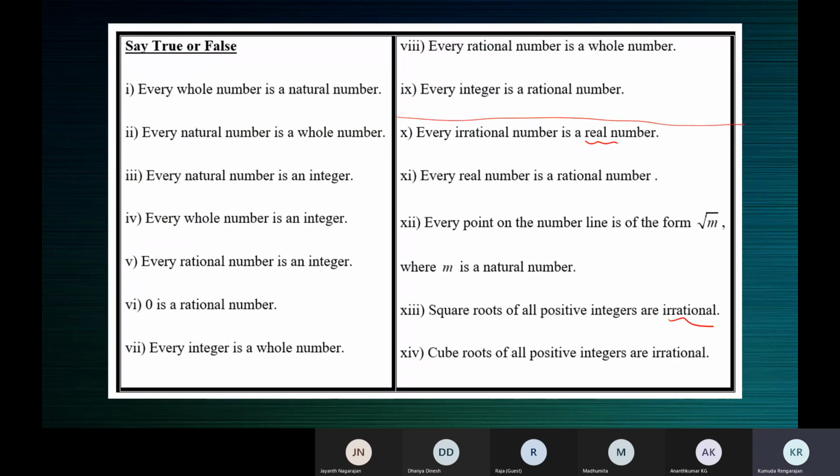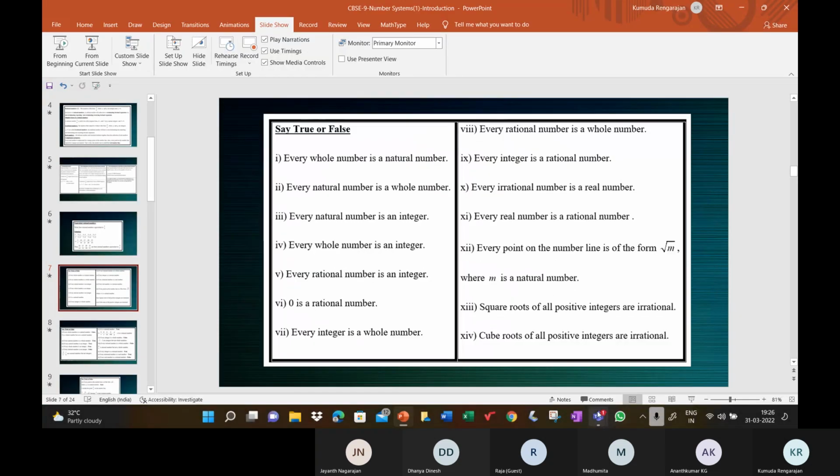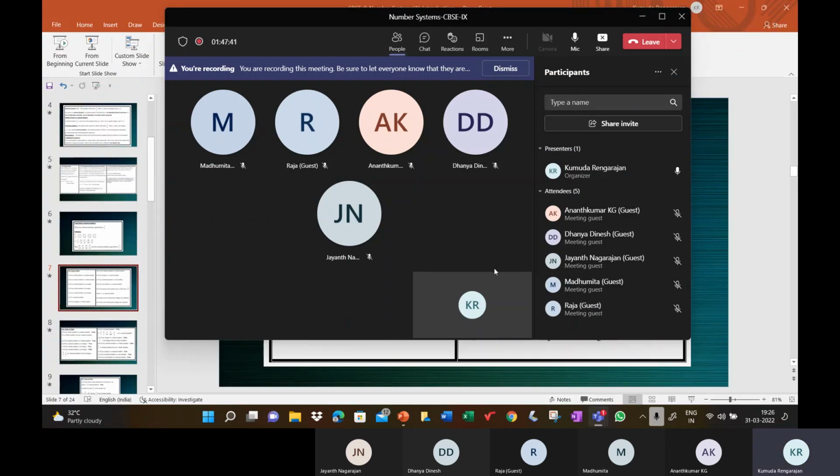All right, children. So that was it for today's session. I hope all of you understood. Tell me one by one. Krishmika. Understood, ma'am. Okay, and the old students, Danya, Madhumita, and Raja. Understood. Yes, ma'am. It's clear, ma'am.